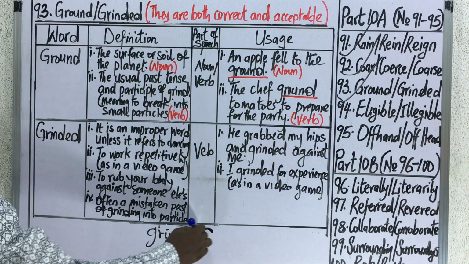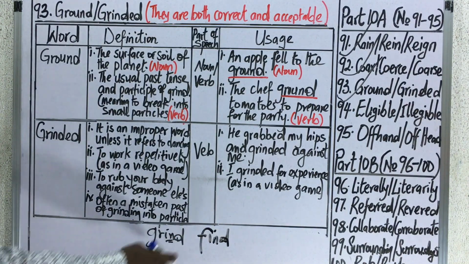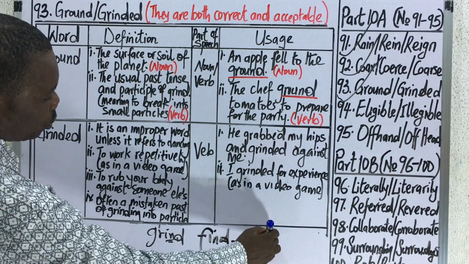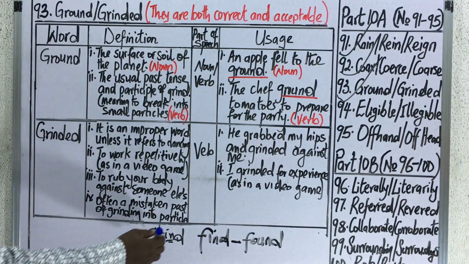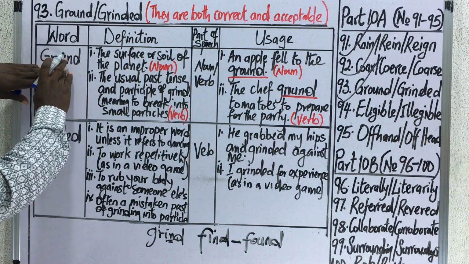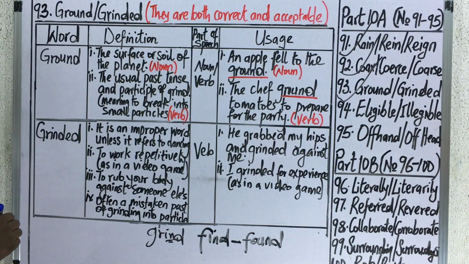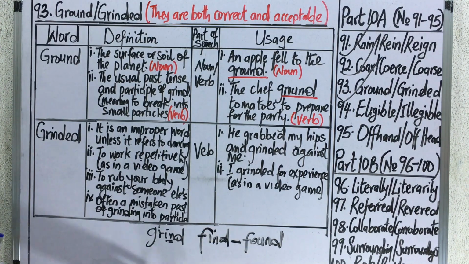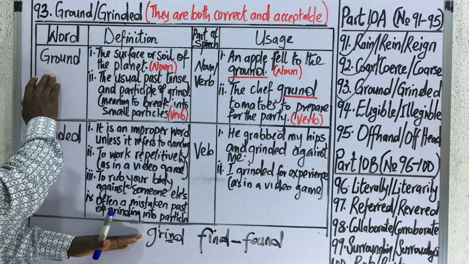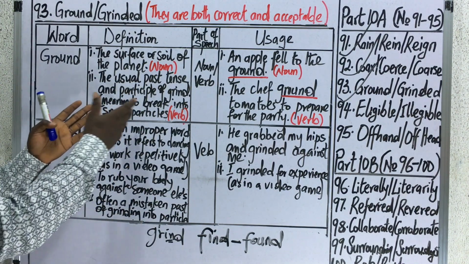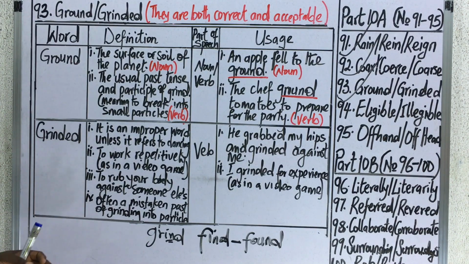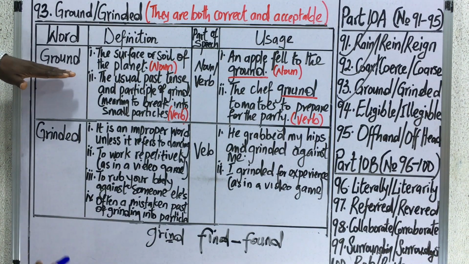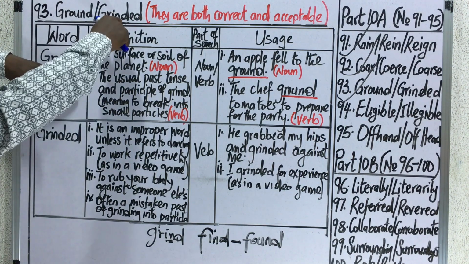You can always remember something like find. The past tense of find is found. In the same way, if we have grind, then the past tense is ground. We cannot say that the past tense of find is finded. So when you're talking about breaking something into small particles, that is grind, the past tense form and the past participle form is ground and not grounded.